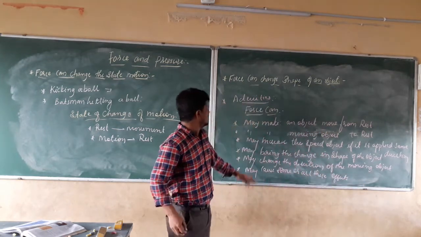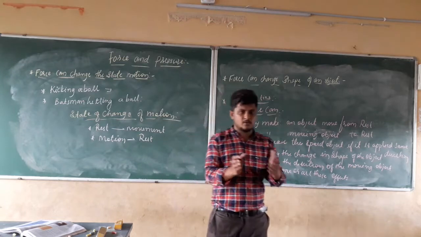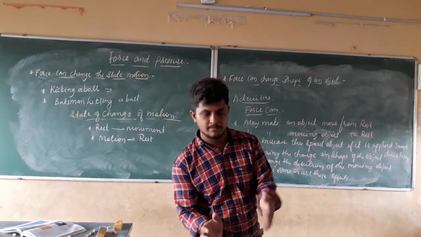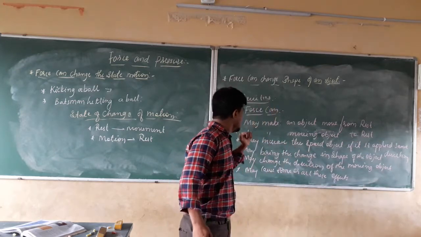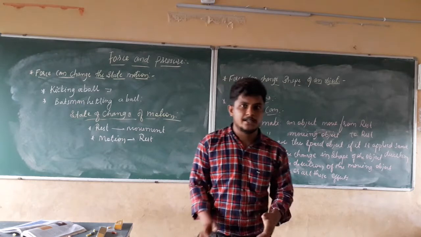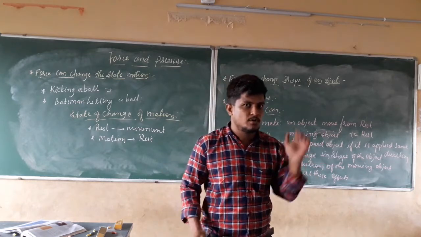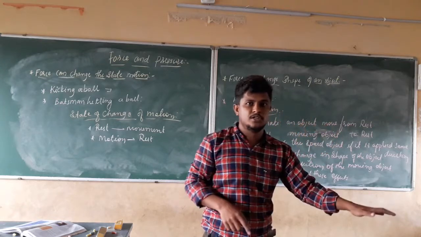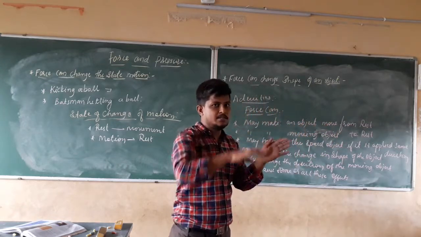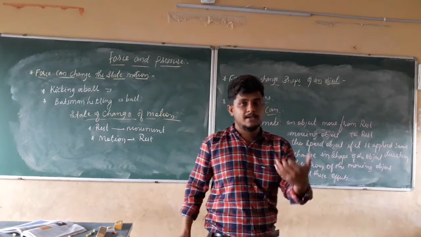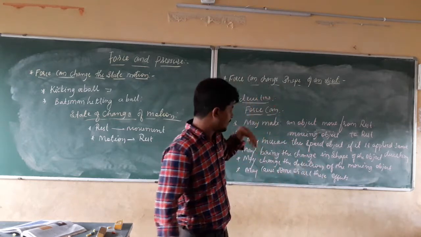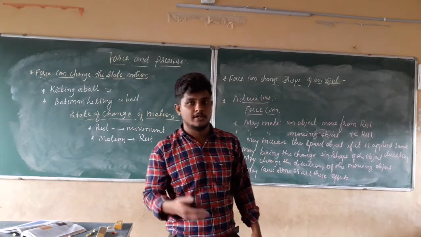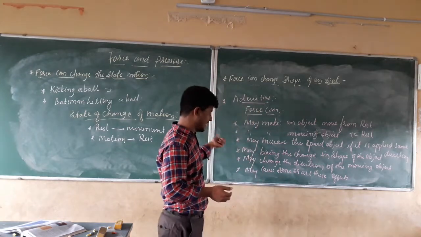Now first, make an object move from rest. Take the example of a football, it's at rest. When you kick it, it moves. Kick means applying force. Second, may make a moving object come to rest. When you kick the ball towards the goalkeeper, when he holds it, what will happen? The football comes to rest. That means when you apply force, a moving object can come to rest. In the same manner, we can increase the speed when you apply force in the same direction, and we can change the shape of an object. We already discussed those things using these activities.